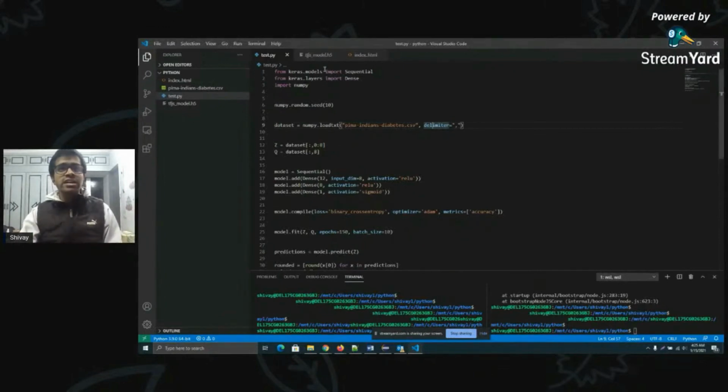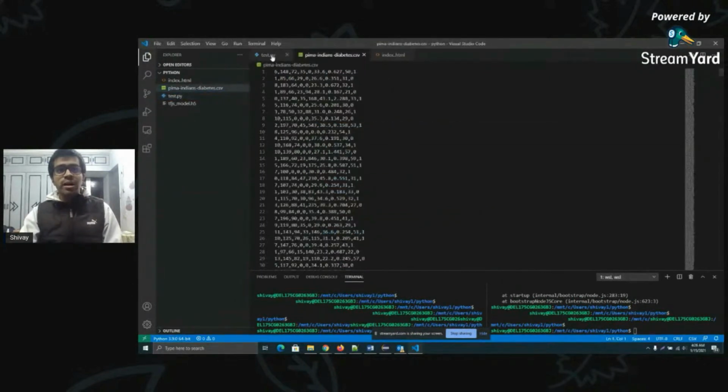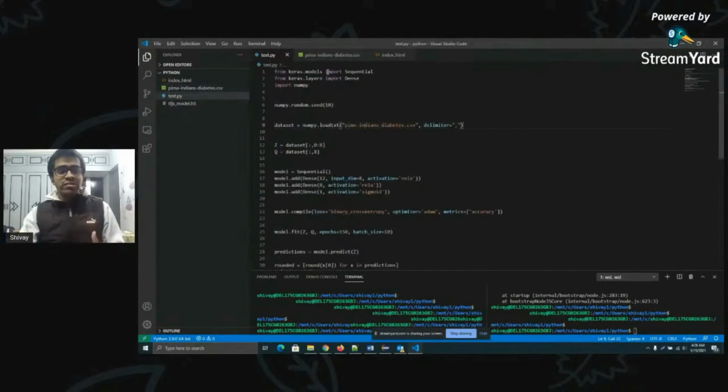So simply, I have imported the Keras Sequential model because it's a neural network that I'm building, and I've added dense layers to it. The first thing I do is input my dataset, the Pima Indians diabetes dataset, and it looks something like this with its values. The last value is whether the person had diabetes or not, and all the other values are things like the weight of the person, cholesterol, and other such parameters.